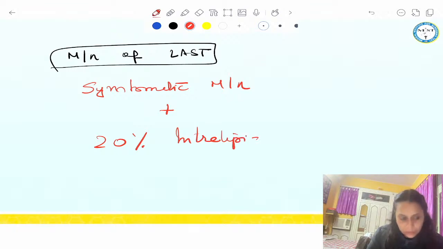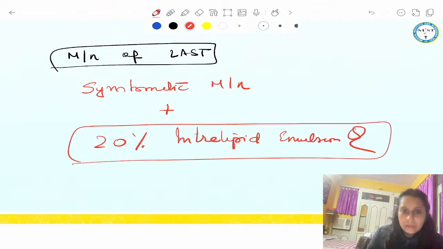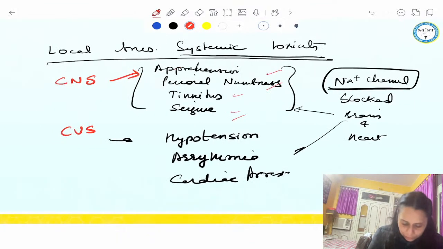20% intralipid emulsion. So this is the drug of choice in LAST, right? So if it is cardiac arrest, what will we do? What is the symptomatic management of cardiac arrest? Write in the chat box. Symptom is cardiac arrest. What is the symptomatic management? CPR. CPR plus 20% intralipid emulsion.